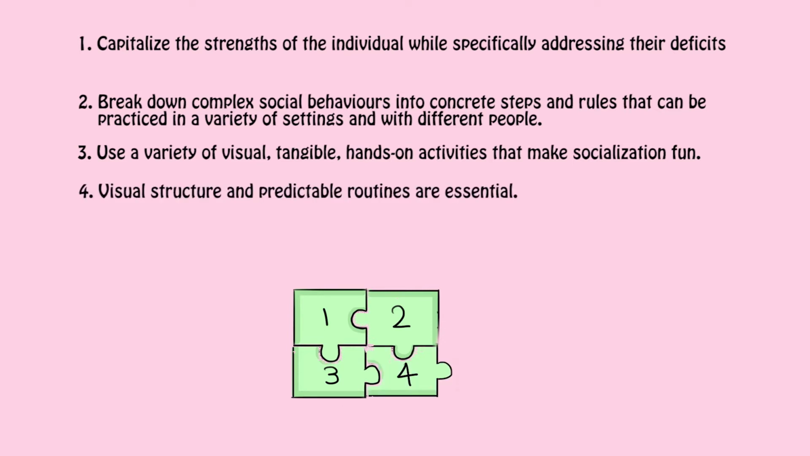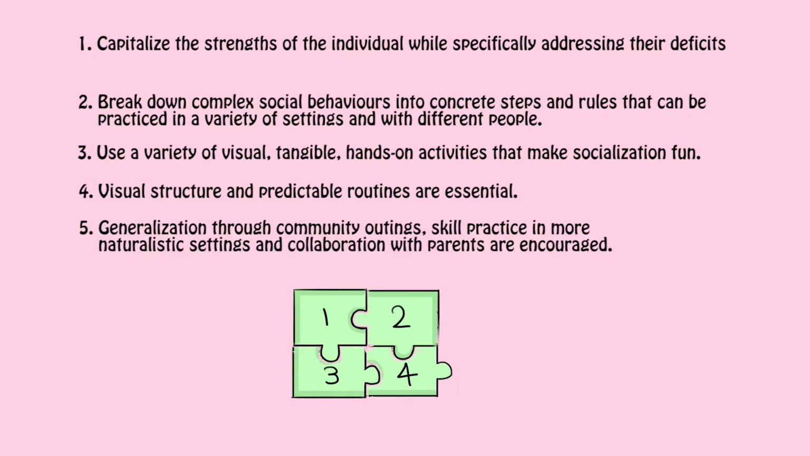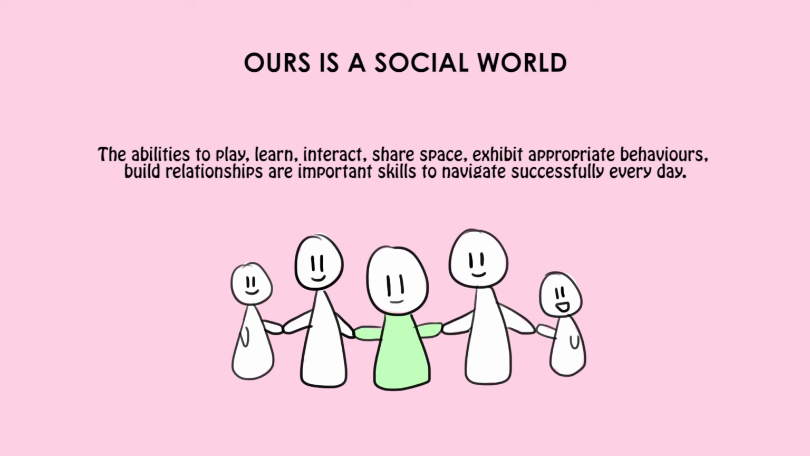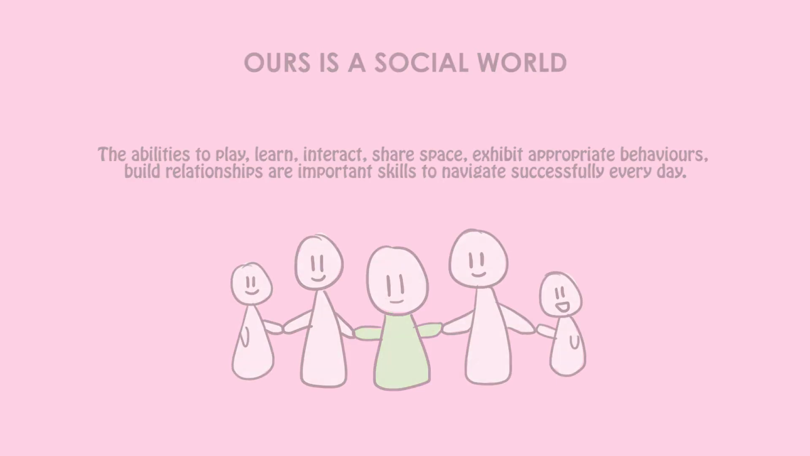Fourth, visual structure and predictable routines are essential. Fifth, generalization through community outings, skill practice in more naturalistic settings, and collaboration with parents are encouraged. Ours is a social world. The abilities to play, learn, interact, share space, exhibit appropriate behaviors, and build relationships are important skills to navigate successfully every day. The last evidence-based strategy we will look at is sensory integration training.